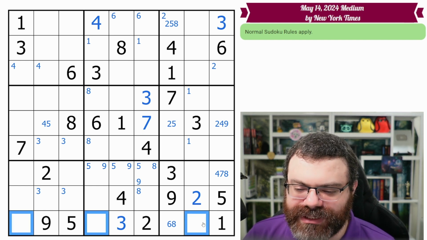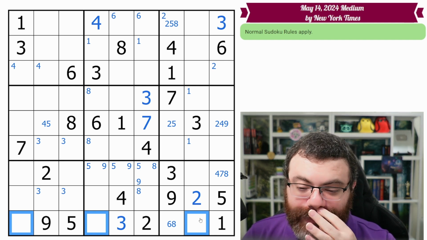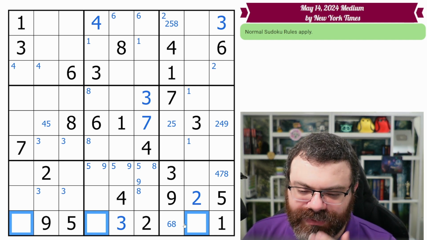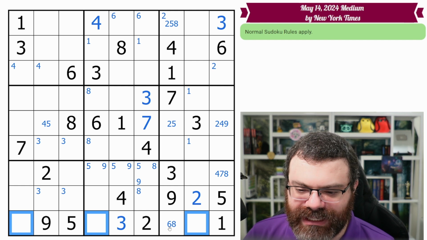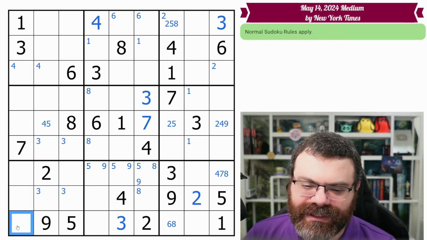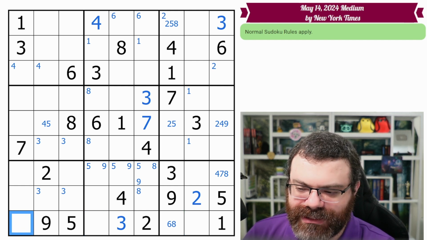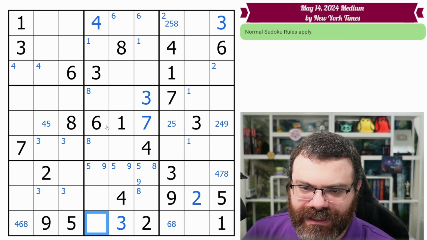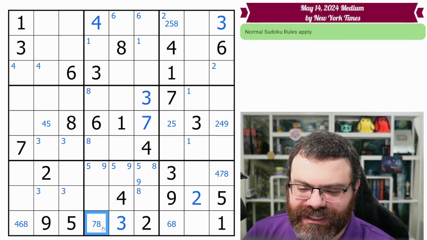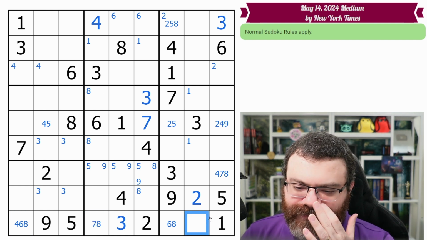The first thing I noticed is this row went down to 4 or fewer. So let's think about what they need. We have 1, 2, 3. So we need 4, 6, 7, 8. We know this one can't be 7. So this is 4, 6, 8. Oops, I meant to center mark that. 4, 6, 8. This can't be 4 or 6. So this is only 7, 8. And I think this is still any of 4, 6, 7, 8.